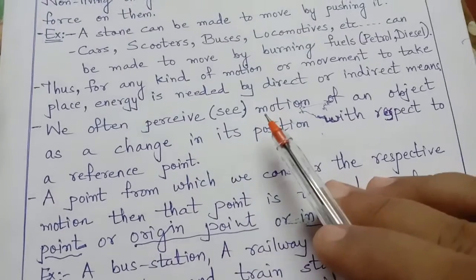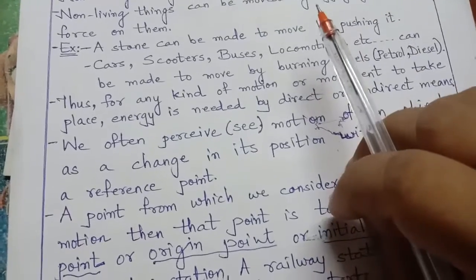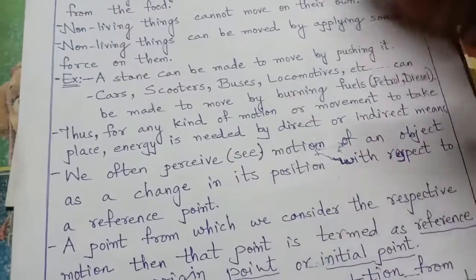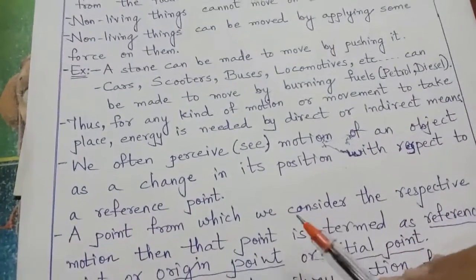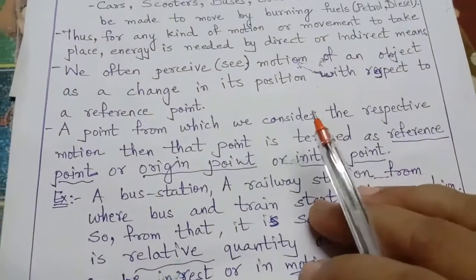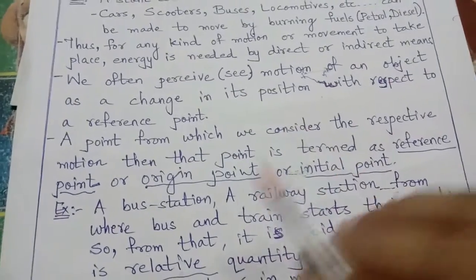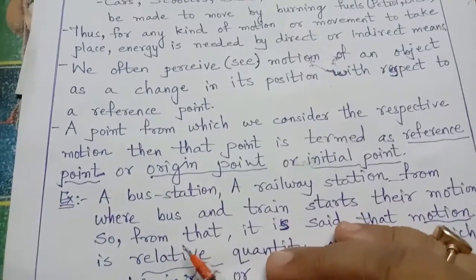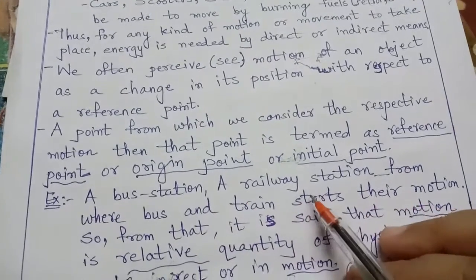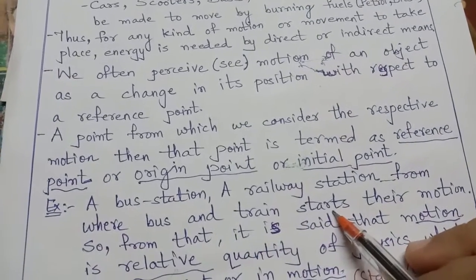That means one such position is considered, and from that position the other distance or movement is considered. That particular point is termed the reference point, original point, or initial starting point. Here is an example: a bus station or a railway station, from where buses and trains start respectively.